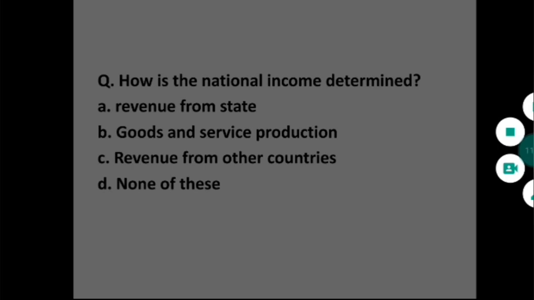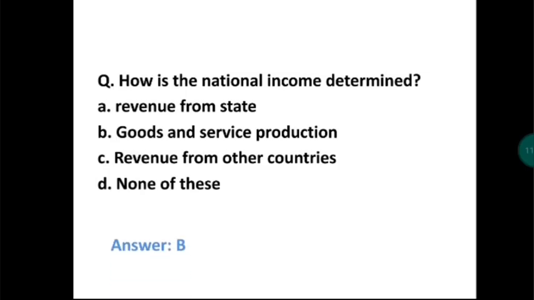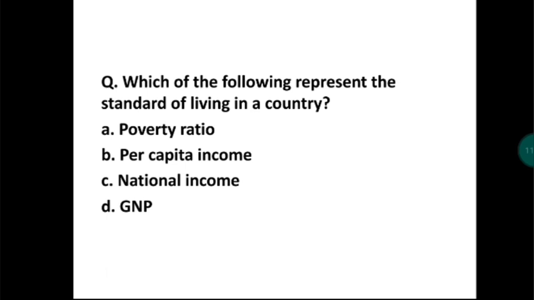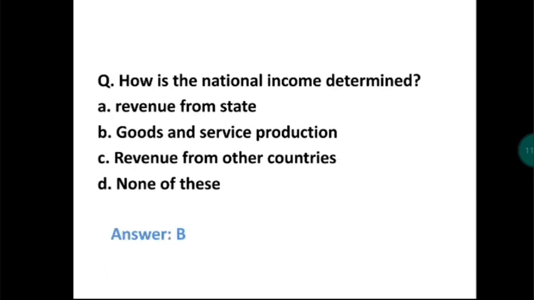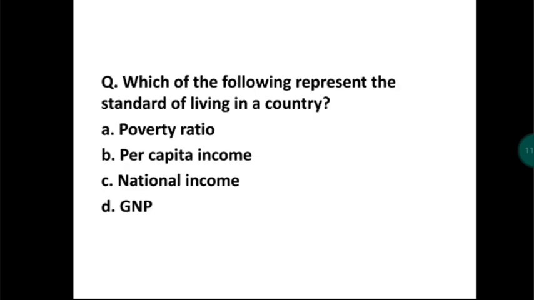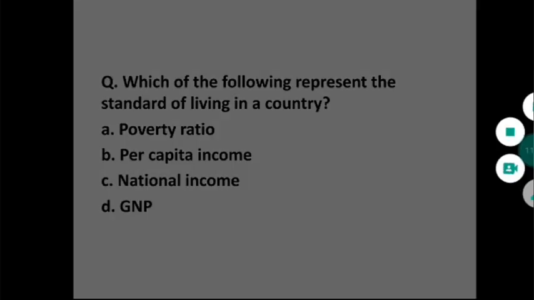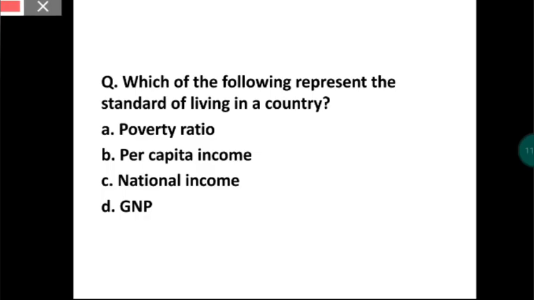Next question: which of the following represents the standard of living in a country? The standard of living is represented by per capita income.